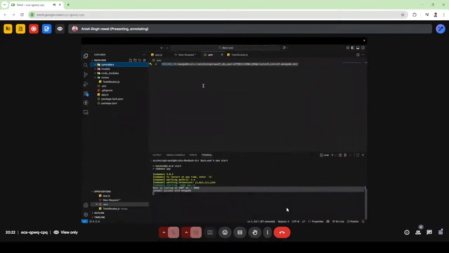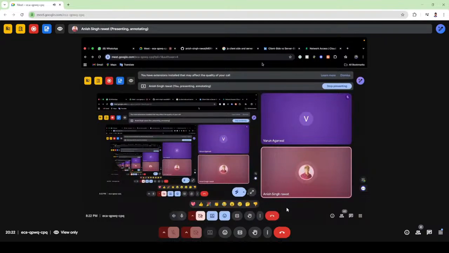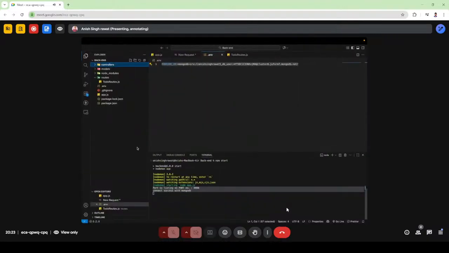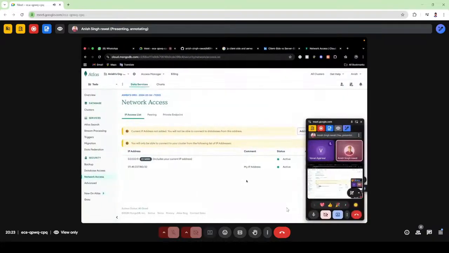Don't confuse two different things, because the database is one thing and the server is another. You can call my backend a server, and you can call MongoDB a database, which is a container where you store the data.